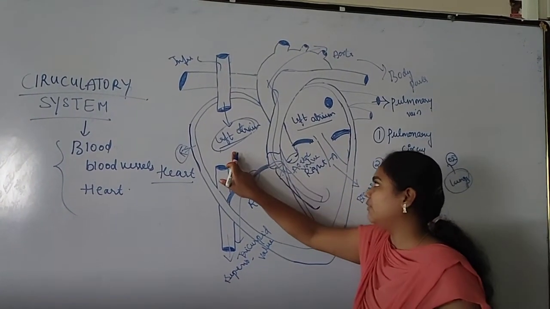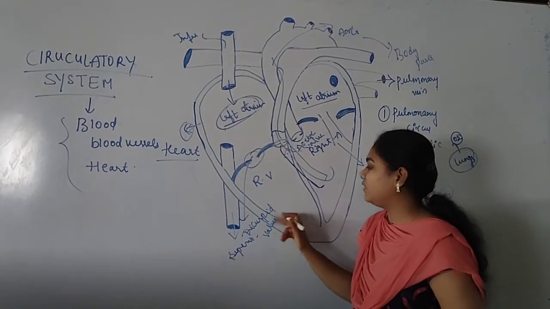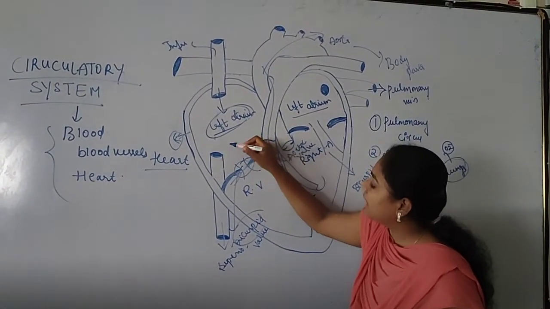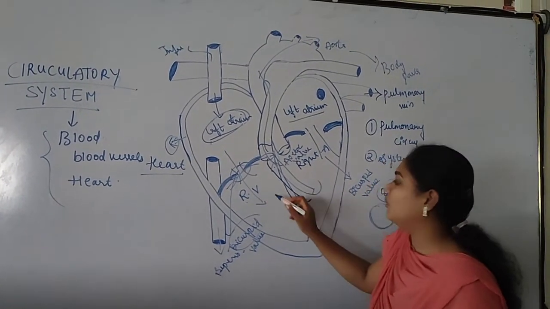Through the tricuspid valve, the blood reaches the right ventricle.